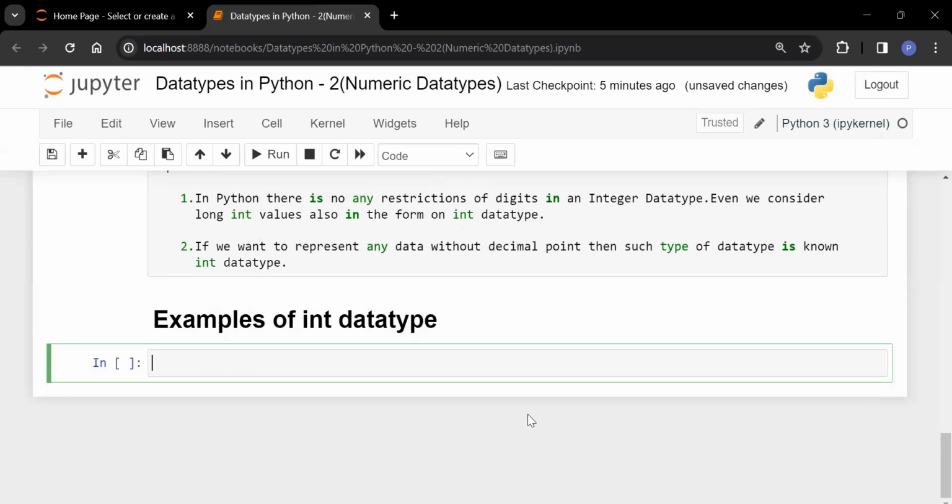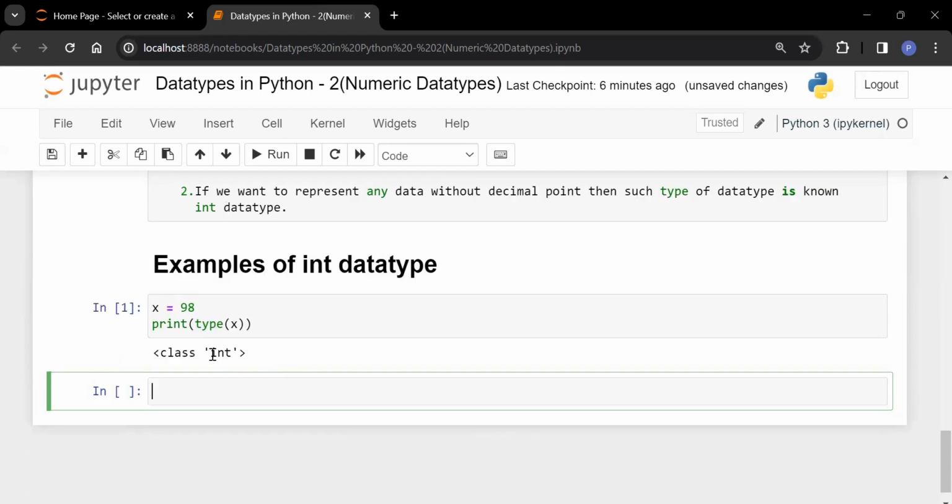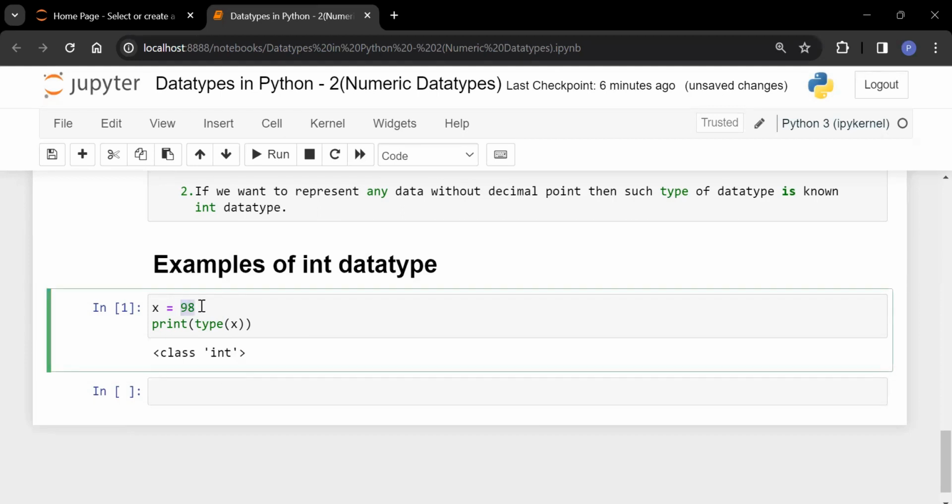First example: I am creating one variable, and I am taking some number like 98. Let me check what is the type of it. If we want to check the type of any value, for that we have the type function. I have already explained this in the last video. Please go through that video if you have not covered it till now. I will also attach the playlist link in the description box. Now, type of x. If I run this, you will see class int. That means 98 is of integer type.